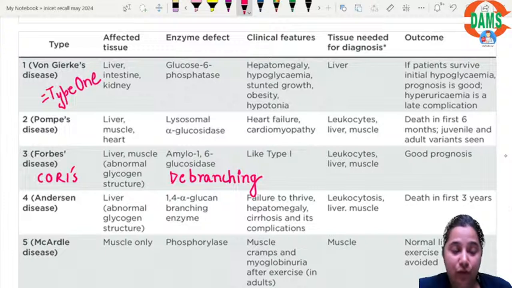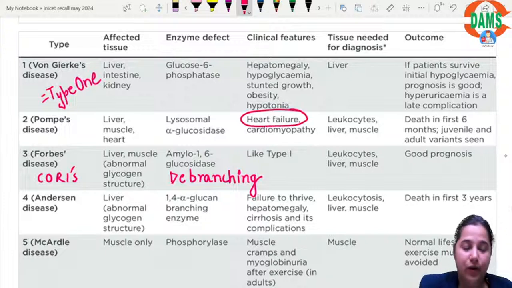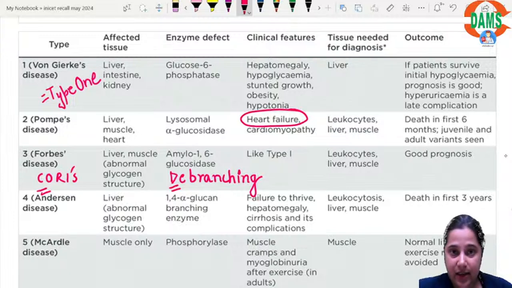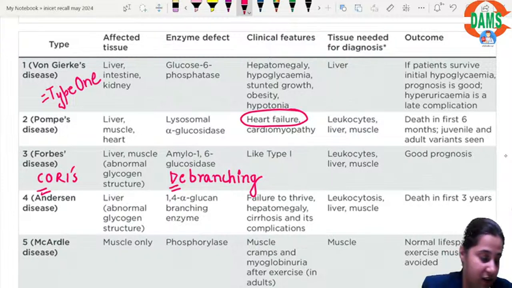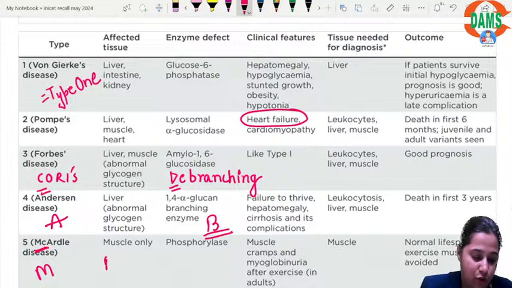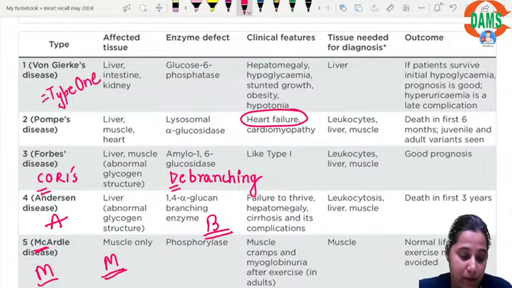Pompe's, the cause of death is heart failure. These children usually die within 6 months to 18 months of life. Cori's, C and D, that is Cori's is the debranching defect. Anderson's is A, it is the branching enzyme defect. McArdle is muscle phosphorylase, MM. These are the easy ways to remember.